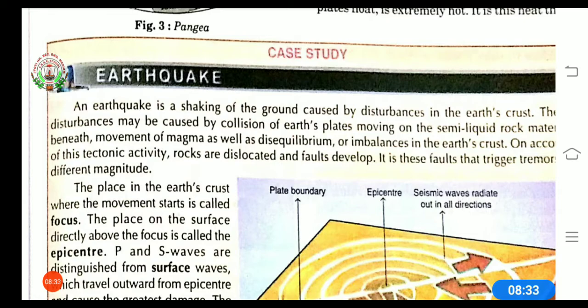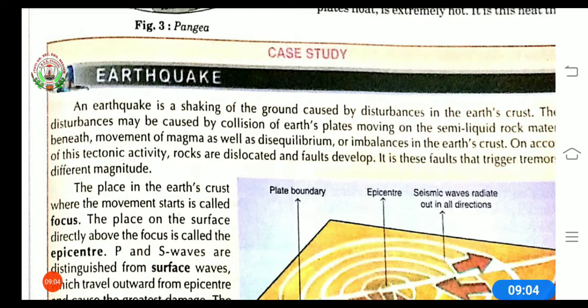On account of tectonic activity, rocks are dislocated. Dislocated means to put something out of its correct position. So because of tectonic activity, there can be dislocation of rocks and faults may develop. Here fault means something wrong. It is these faults that trigger, means make something happen suddenly, tremors. Tremors means a slight shaking movement.